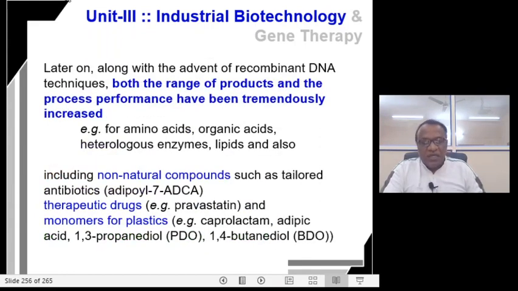Right. In due course, with the development of technology and with the advent of recombinant DNA technique, the range of product development and the process performance have been tremendously increased.